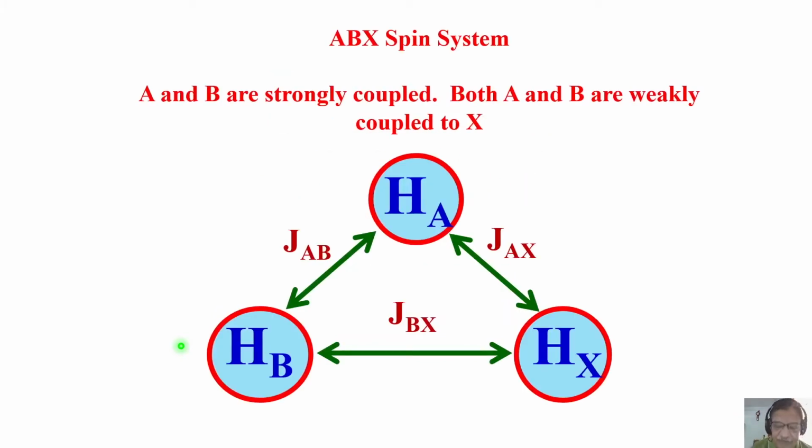Already we saw AMX, three weakly coupled spin systems. I showed you we got 12 lines, and we have three combination transitions which do not carry J coupling information, but a combination of all of them together gives you chemical shift information.